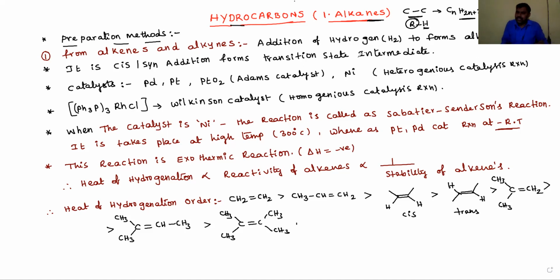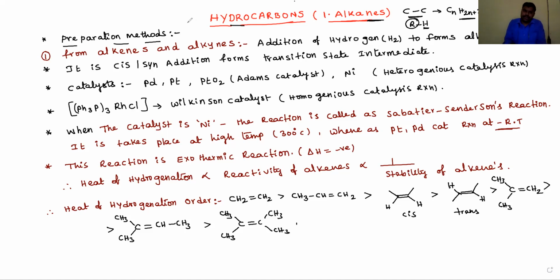From this chapter, we mainly need to discuss the important preparation methods and chemical properties of alkanes. Alkanes exhibit isomerism, especially chain isomerism as well as conformational isomerism. Conformational isomerism in alkanes is very important. Chain isomerism or structural isomerism as well as stereoisomerism, we'll discuss separately in the isomerism concept, dear students. So now we'll discuss the preparation methods of alkanes.